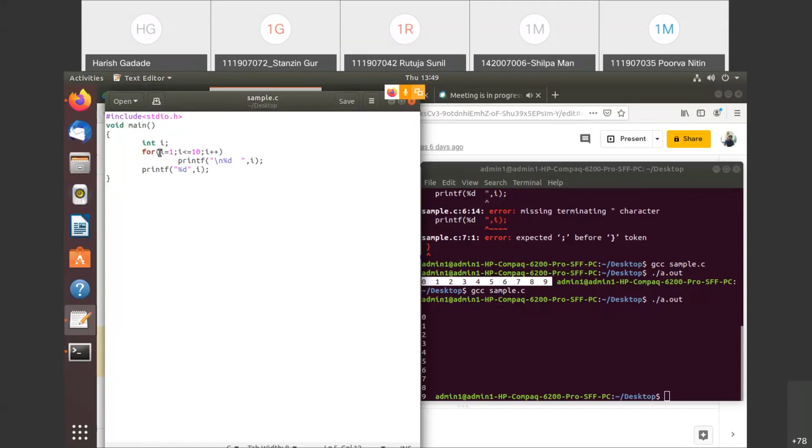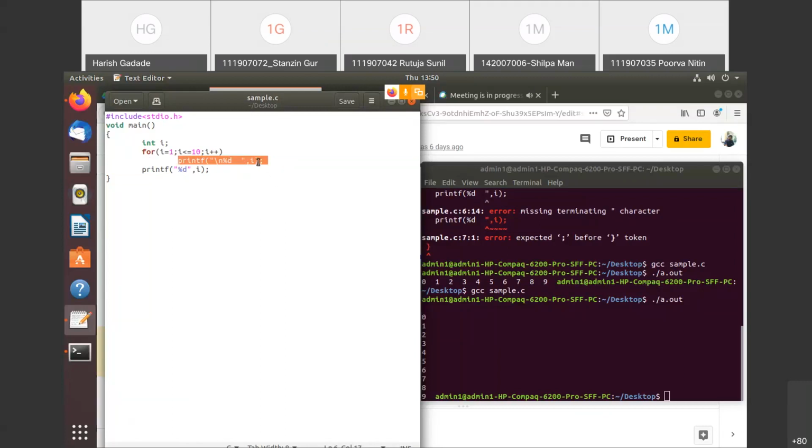Now see, i's initial value is 1 and the condition is i less than or equals to 10. Now, as I said, this statement will be executed n plus 1 times. It means whatever this value is, plus 1. So this statement will be executed for 11 times and this statement will be executed for 10 times.